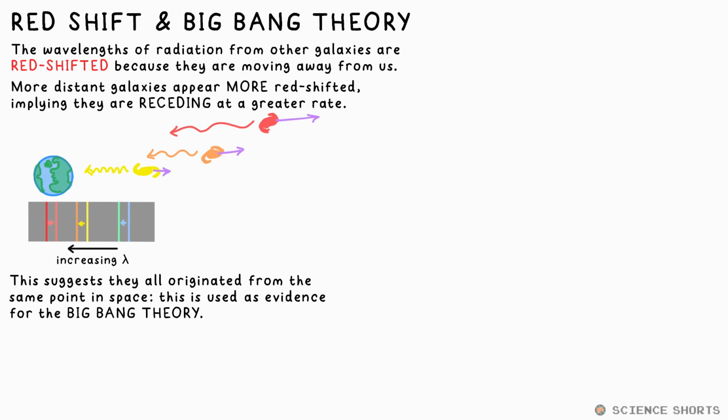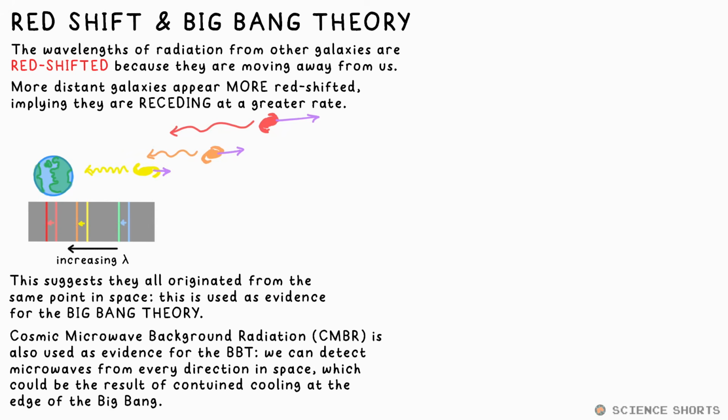This implies that if we go back in time, all of these galaxies appear to have originated from the same point in space. This is therefore used as evidence for the Big Bang Theory and that the observable universe is still expanding. The other piece of evidence for it is CMBR, cosmic microwave background radiation. Outer space might look dark, but we can detect microwave radiation being emitted from very far away from all directions. This could be a result of matter still cooling down. So it seems we're looking at the edge of the Big Bang.